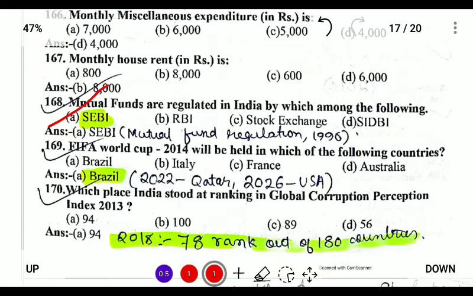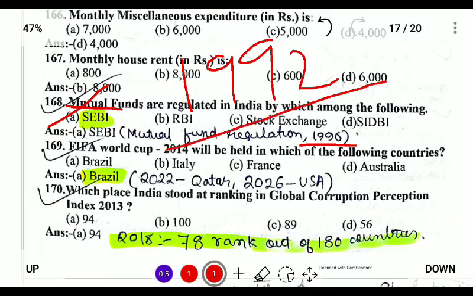Mutual fund means investors collecting money and investing in a company, and buying stocks is called a mutual fund, and it was regulated through the Mutual Fund Regulations 1996. However, SEBI was passed only in 1992, so keep this in mind.